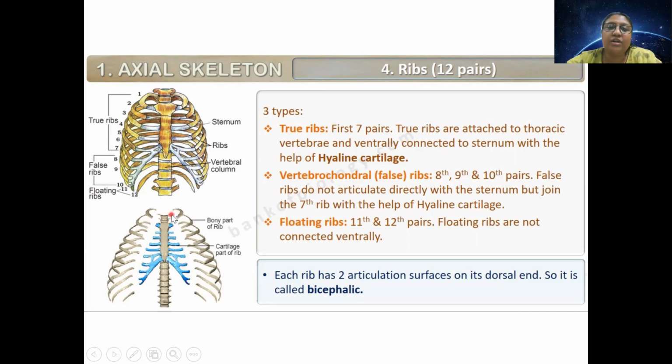Okay. Now what are ribs? Can you see these half circle structures? These are called ribs. Now these ribs are 12 in pairs. 12 at this side, 12 at this side. And if you must have noted, if a person is too thin, their rib cage is visible.